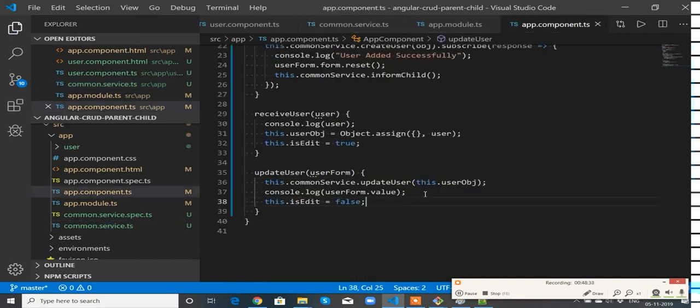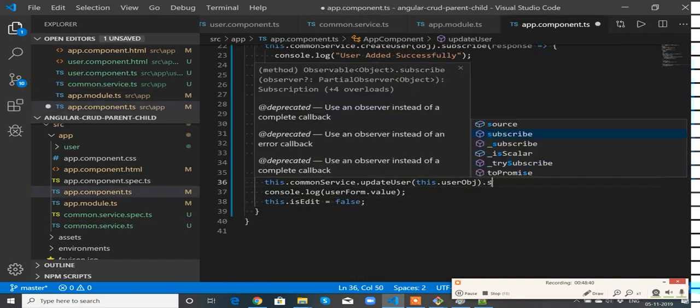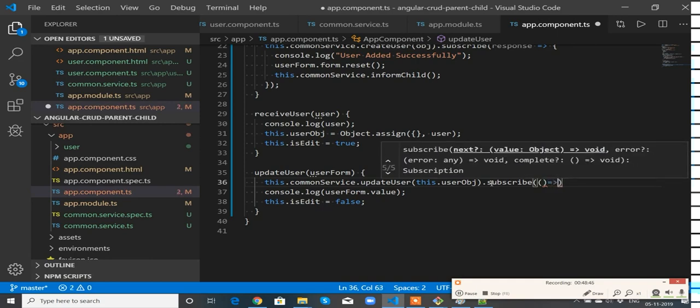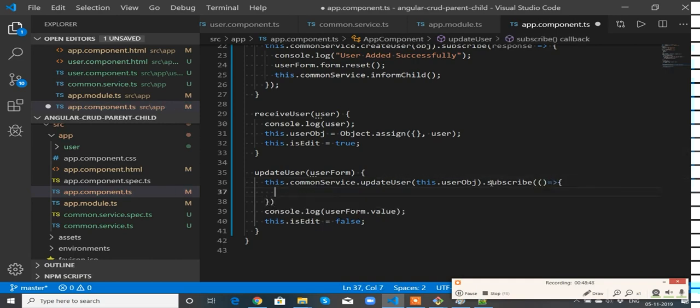Now come to app component. This one we need to subscribe. So console log user updated.